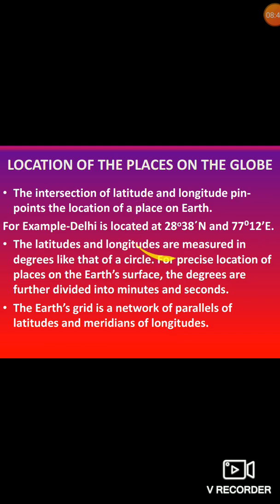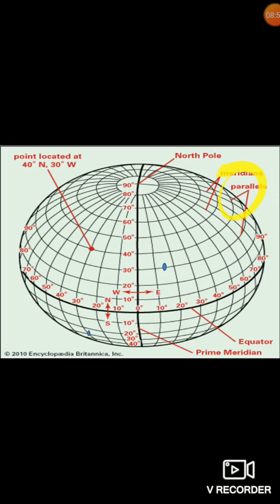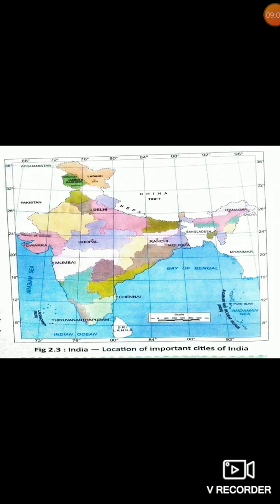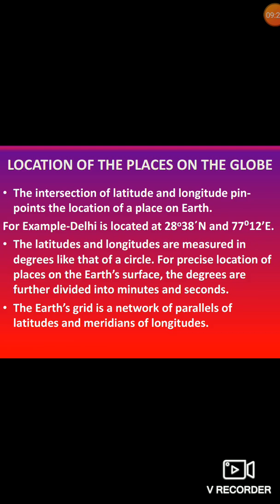This is 28°. After this, minutes will come. This 38 is minutes, and after that anything is coming, that is your seconds. The earth grid is a network of parallels of latitude and meridians of longitude. You have seen these parallels of latitude and meridians of longitude. So this is your map. Here are the coordinates, the degrees they have told. So Delhi, you can see it is at 28° north and 77° east. See, this 38 and 12, these are minutes and seconds.